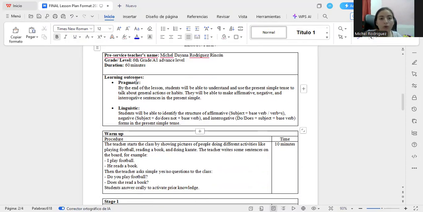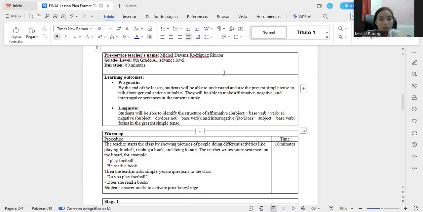So the learning outcomes, we have the pragmatic and the linguistic. In the pragmatic, by the end of the lesson, the student will be able to understand and use the present simple to talk about actions or habits. That is the use of the present simple. And they will be able to create affirmative, negative, and interrogative sentences, obviously using the present simple.